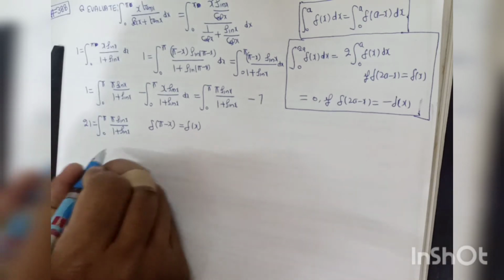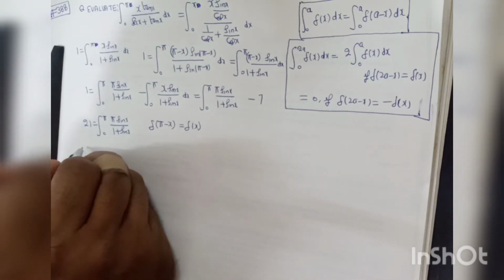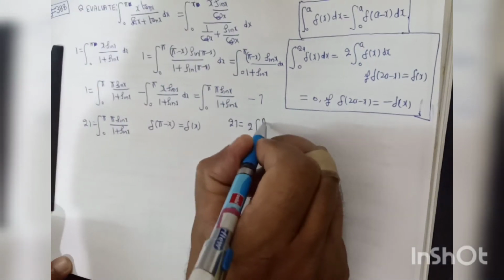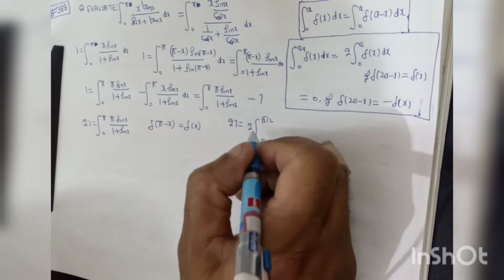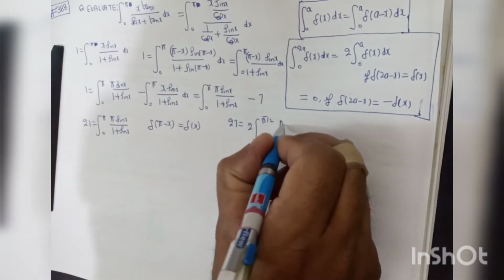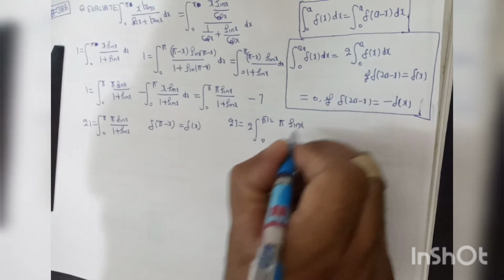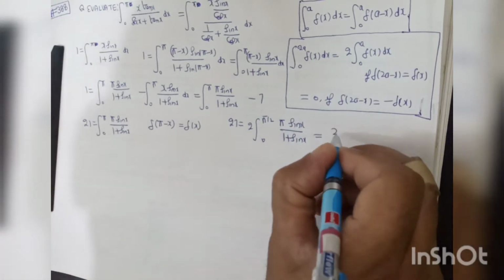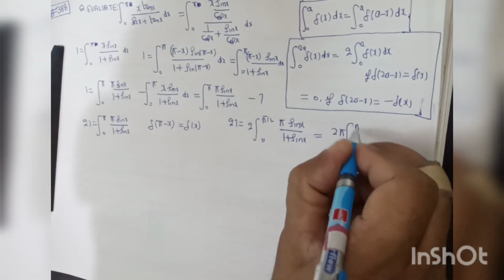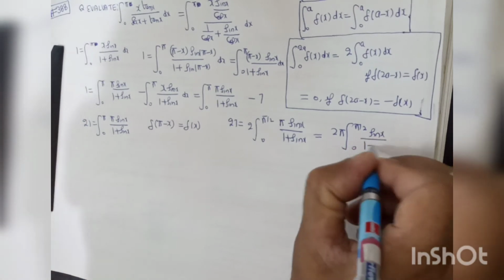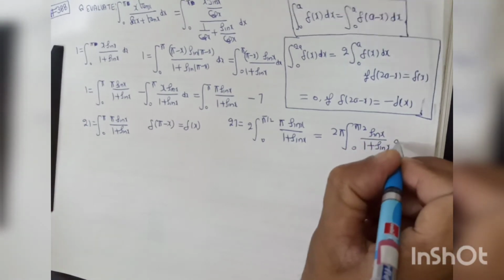So this integration can be written as 2I is equal to 2 into the integral from 0 to pi by 2 of pi sin x divided by 1 plus sin x. So this may be written as 2 pi into the integral from 0 to pi by 2 of sin x divided by 1 plus sin x dx.